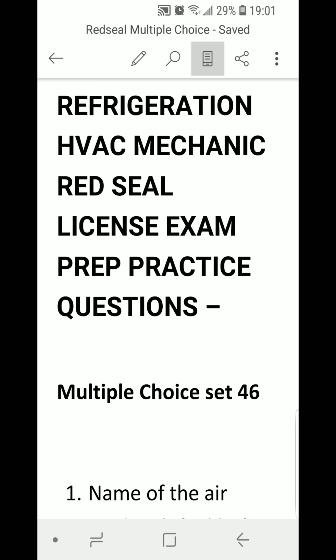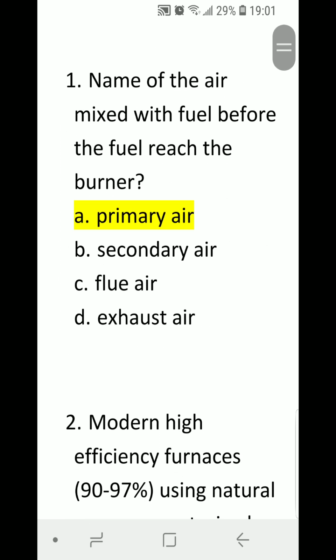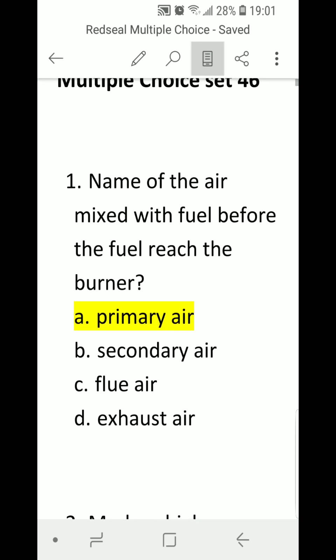In this video, I'll be doing multiple choice set 46 and starting right away with question number 1. The name of the air mixed with fuel before the fuel reached the burner is called A. Primary air, B. Secondary air, C. Flue air, or D. Exhaust air. Correct answer is A. Primary air.